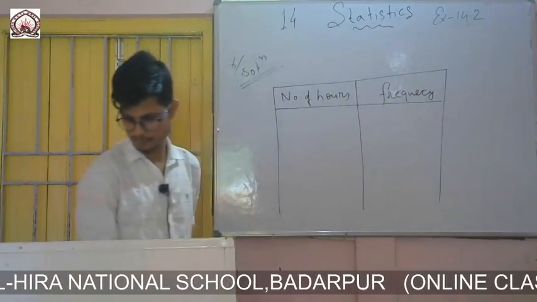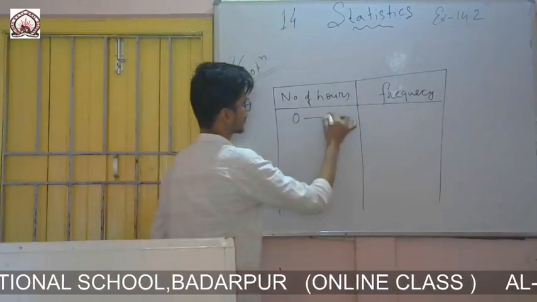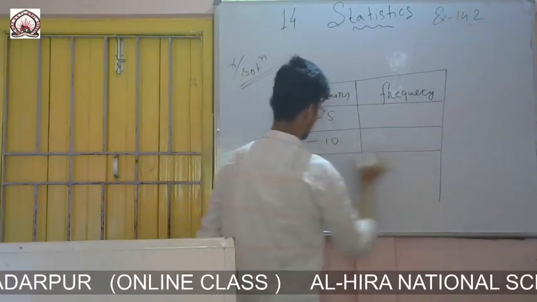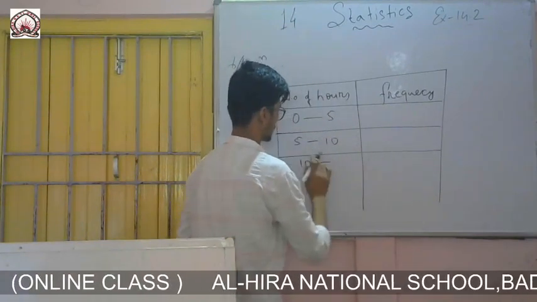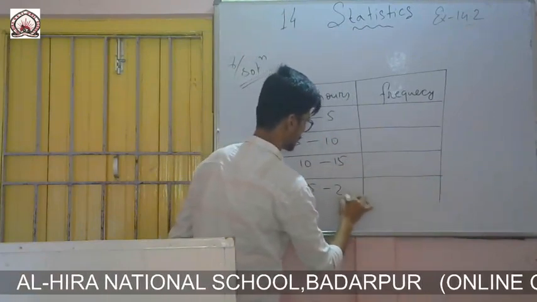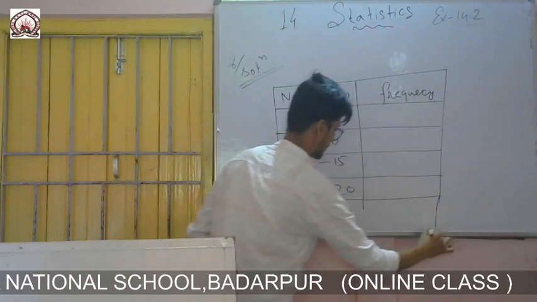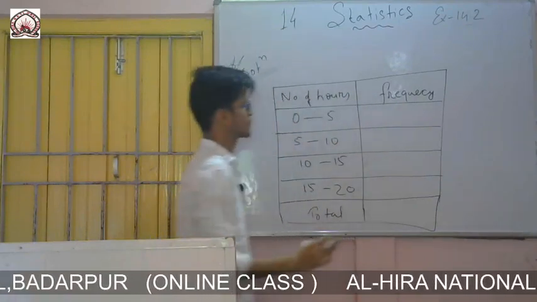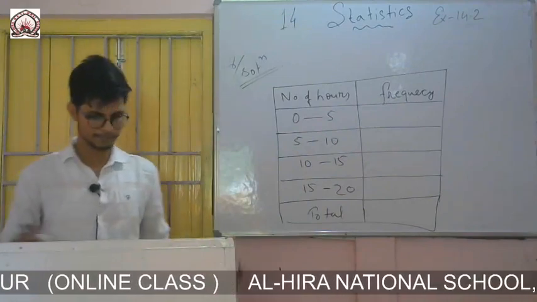So we'll start from 0 to 5, up to 20 you have to go. 0 to 5, 5 to 10, 10 to 15, and 15 to 20. And the last one is for writing the total.